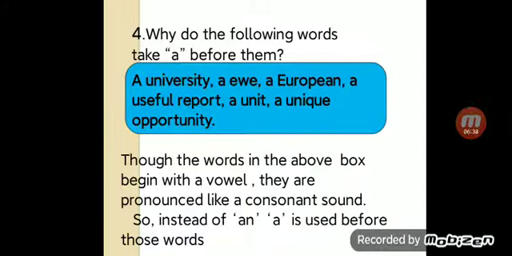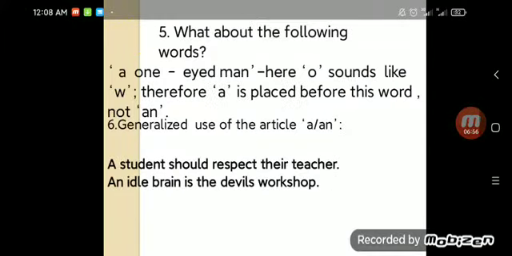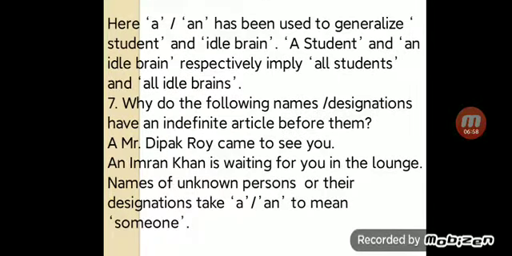So, we can see here that the words which begin with a vowel are pronounced like a consonant sound. Then, instead of an, a is used before those words. Now, here a/an has been used to generalize student.